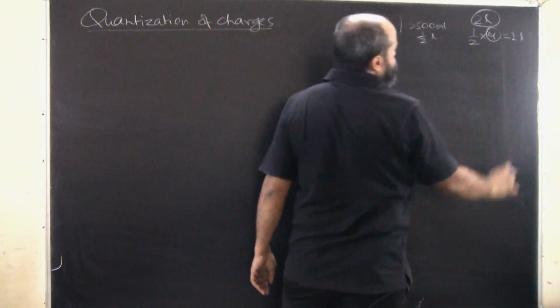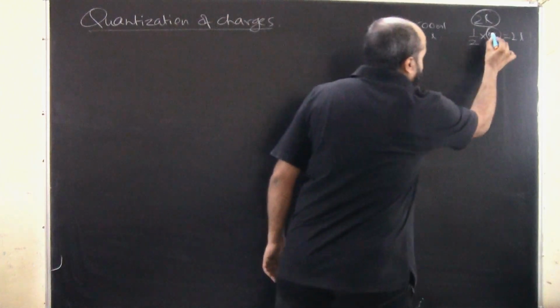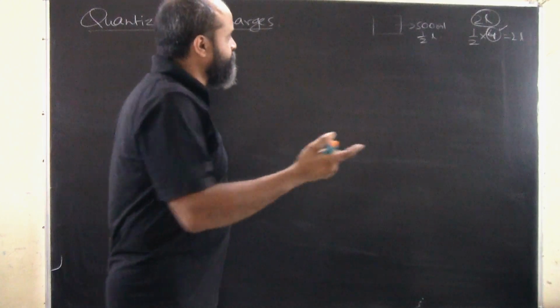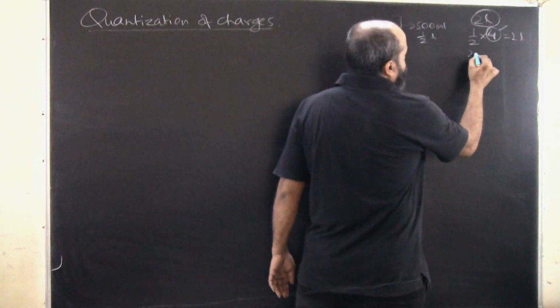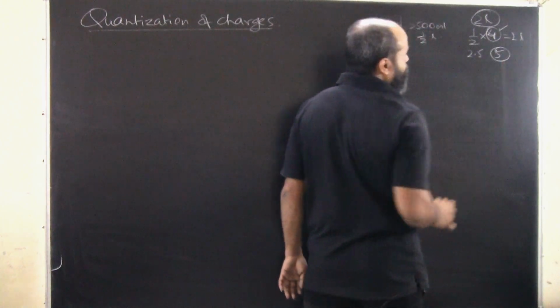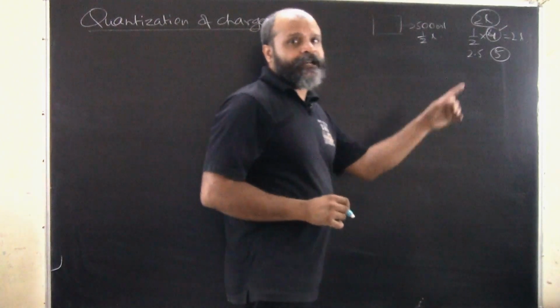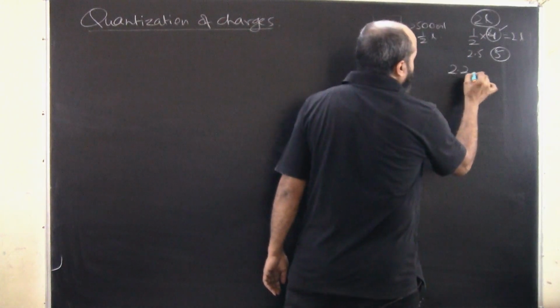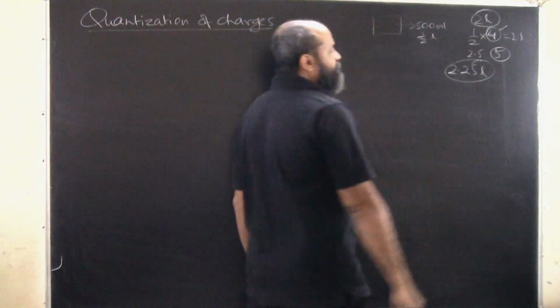That will make it 2 liters. All right, so what I'm having here is 4 packets in order to get 2 liters of milk. In the same way, if I need 2.5 liters of milk, then I would need 5 packets of milk. So whatever I am purchasing can only be in this unit. Now if I say I would need 2.25 liters of milk, then will this be possible?